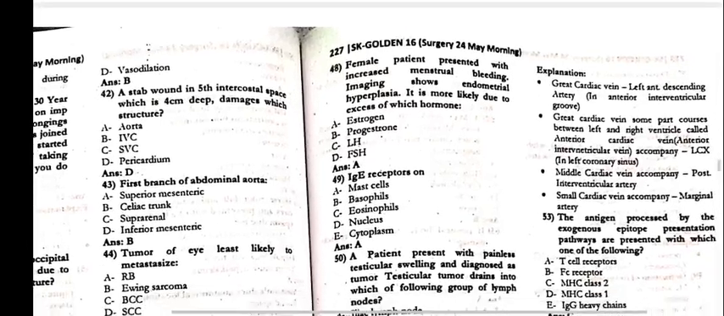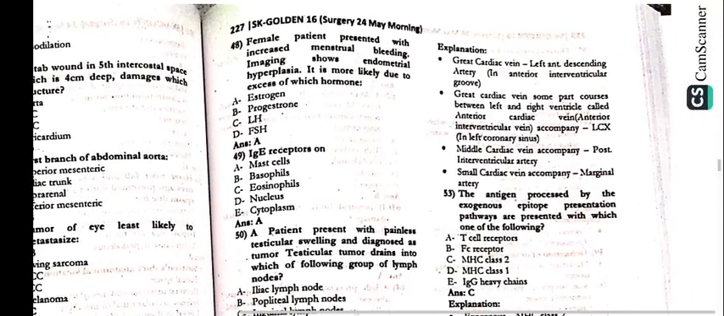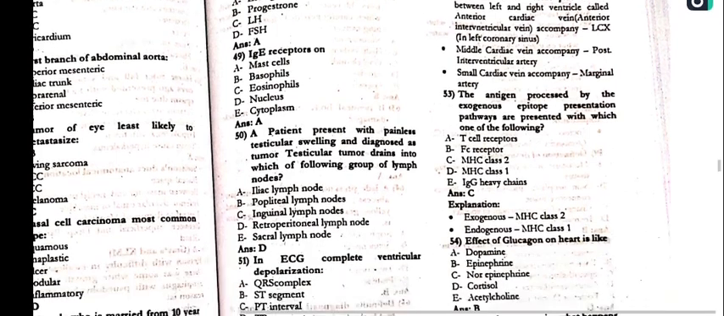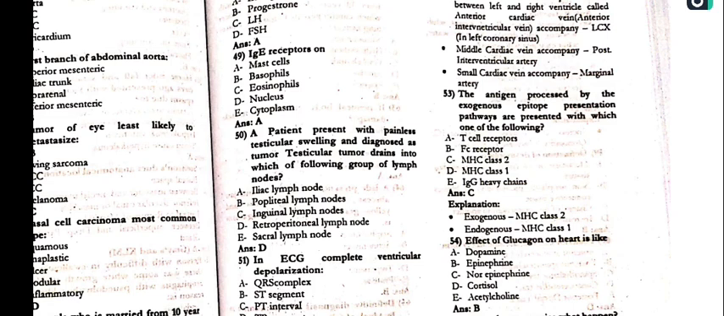47. Ewing sarcoma translocation is T11;22. Next. 48. The female patient presented with the increased menstrual bleeding. Imaging shows the endometrial hyperplasia. It is more likely due to the excess of which hormone? That is estrogen. 49. IgE receptors on the mast cells.